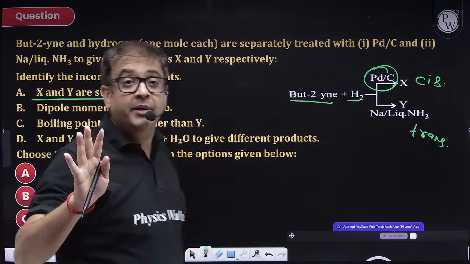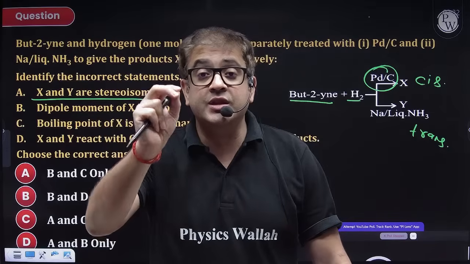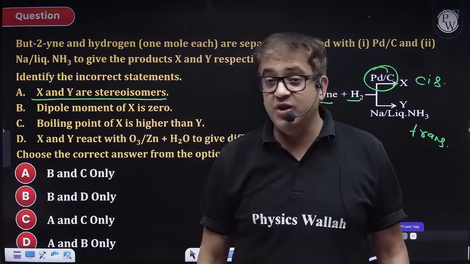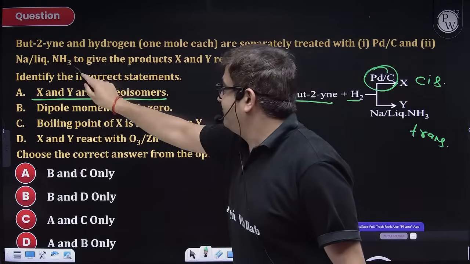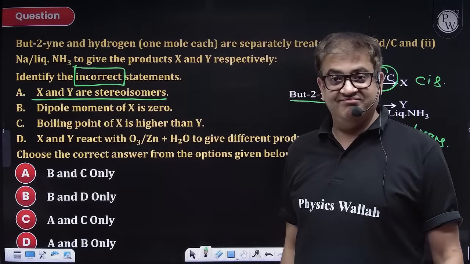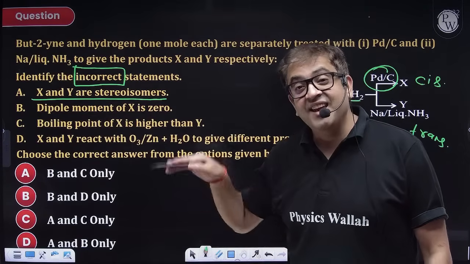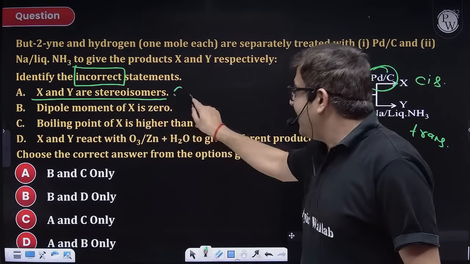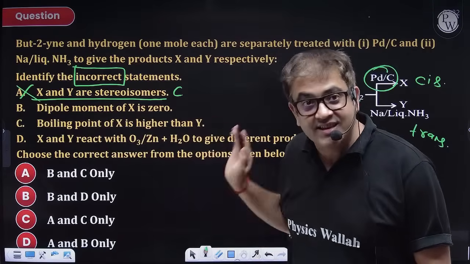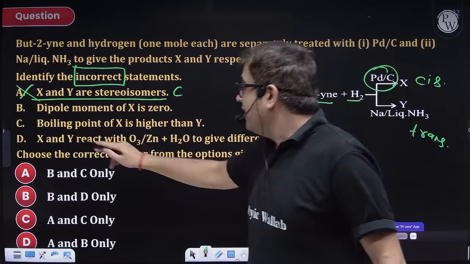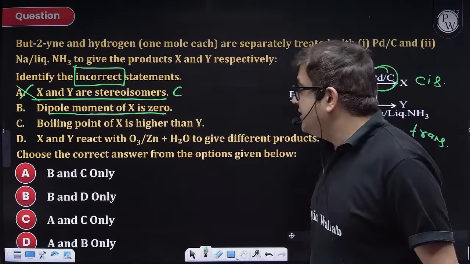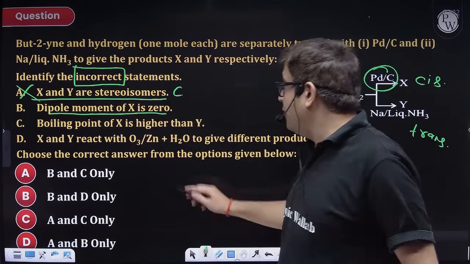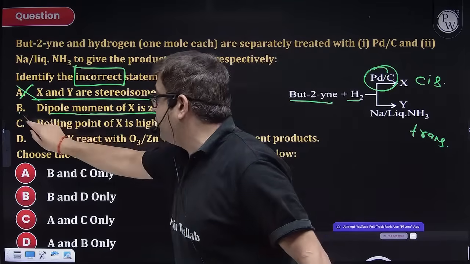Okay, beta. Such questions make you lose 1 mark for sure. You know what it is asking? It is asking which of the statements are incorrect. That this is correct, so not an answer because cis and trans are stereoisomers. Now, dipole moment of X is 0. X is a cis isomer. Cis isomer has got a net dipole moment. So this is incorrect and therefore an answer.